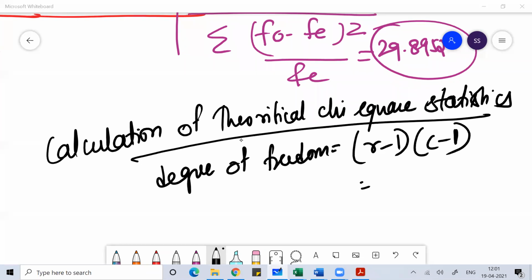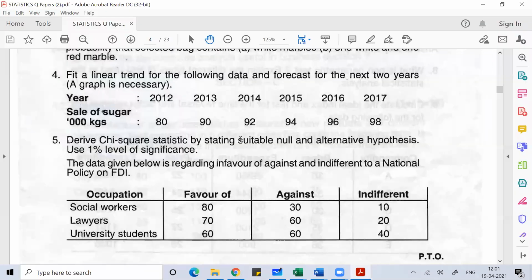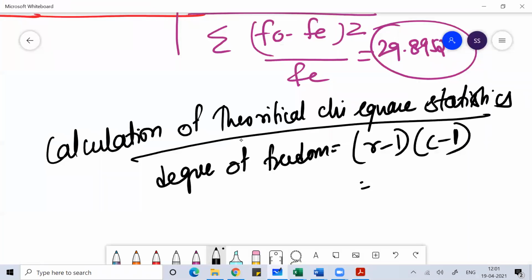You can see in the problem how many rows are given. So you have 3 rows, 3 columns.